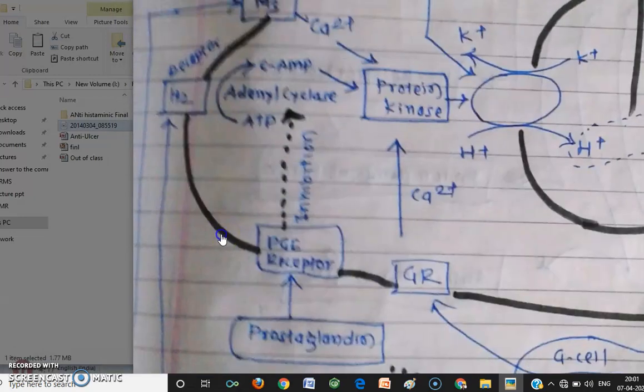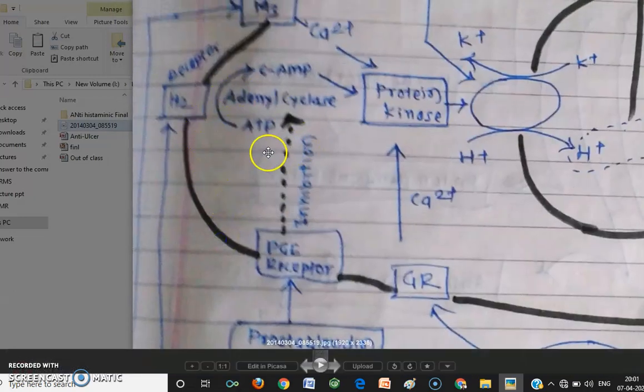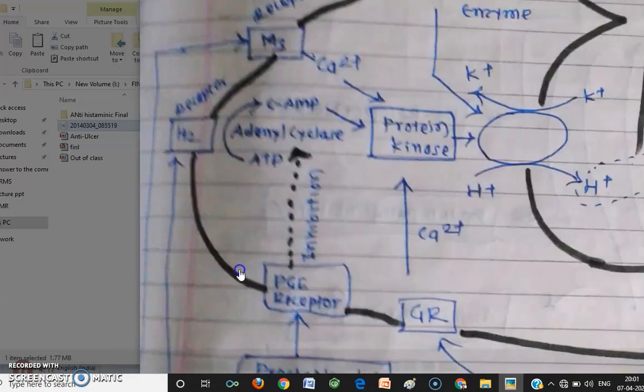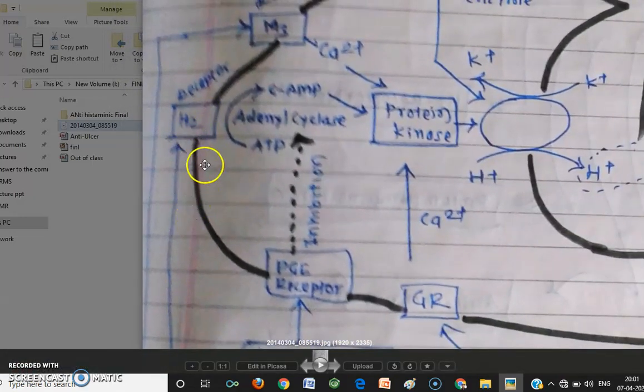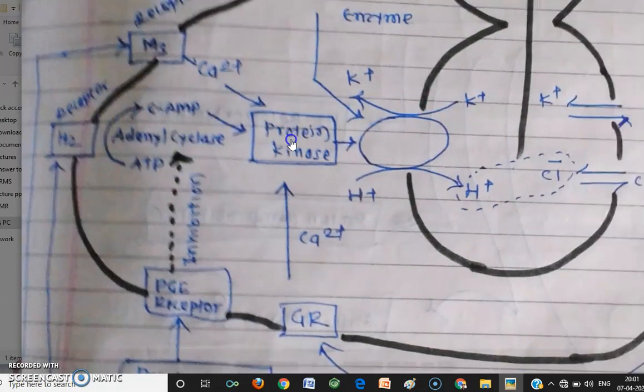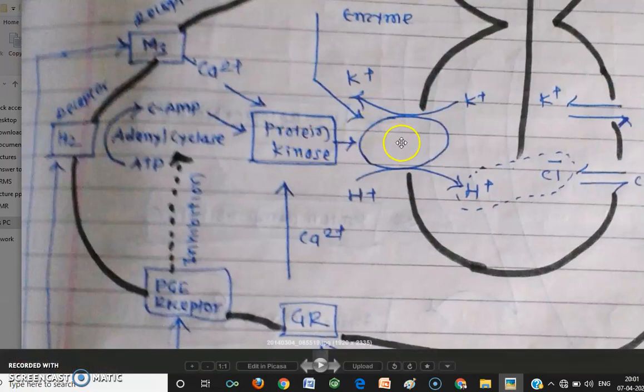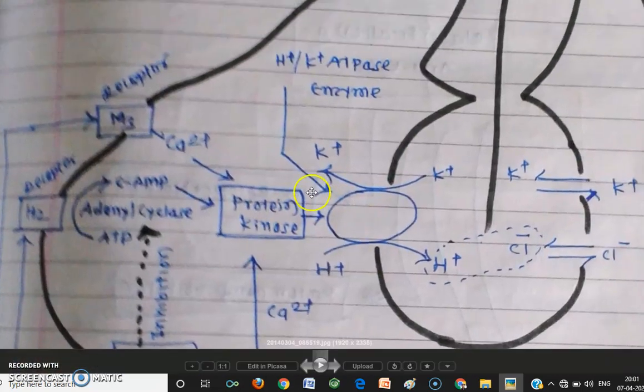Now this histamine binds to the parietal cell via H2 receptor. Here you can see that histamine is binding to the parietal cell via H2 receptor. This causes a conversion of ATP to cyclic AMP via adenyl cyclase enzyme. Then the cyclic AMP activates the protein kinase, and protein kinase activates another enzyme. This is known as a proton potassium ATPase enzyme.